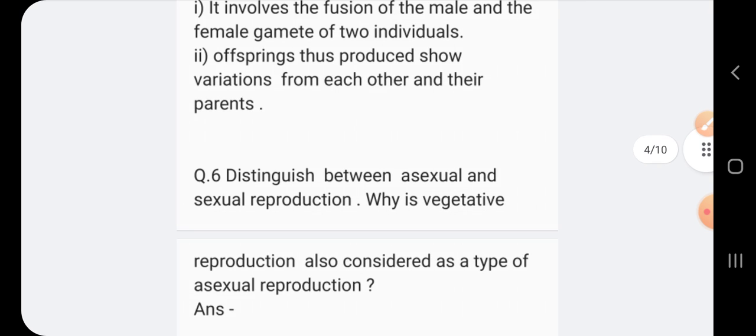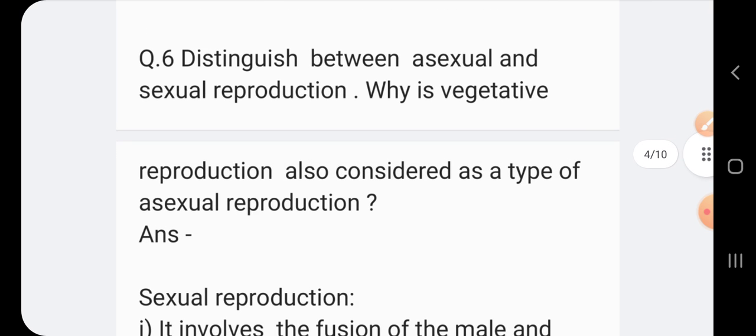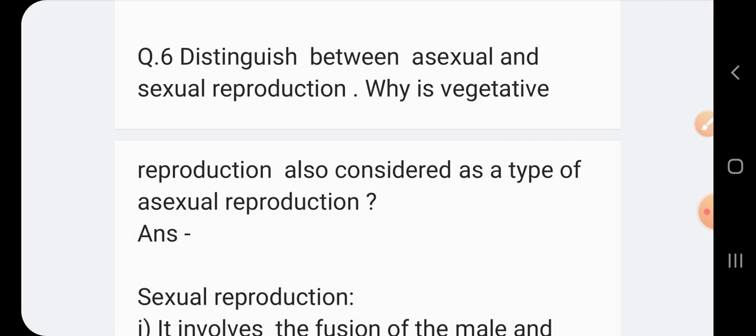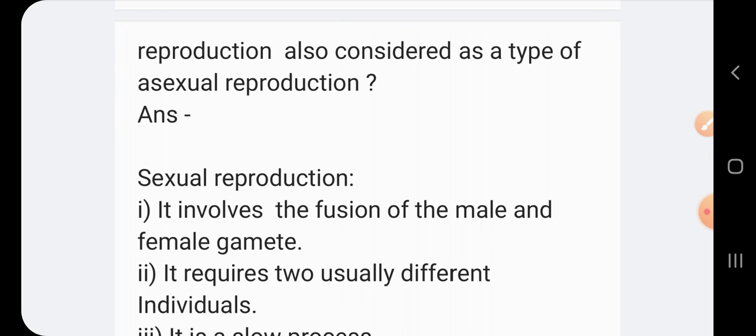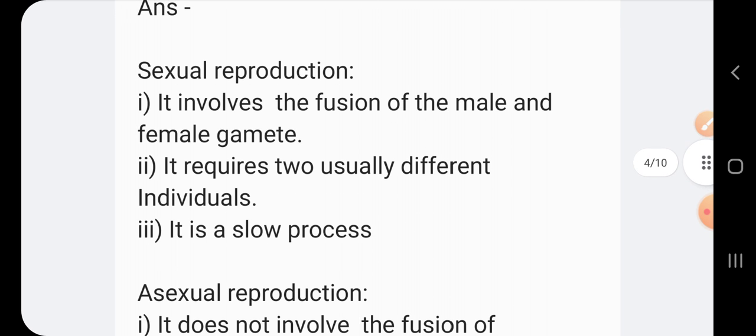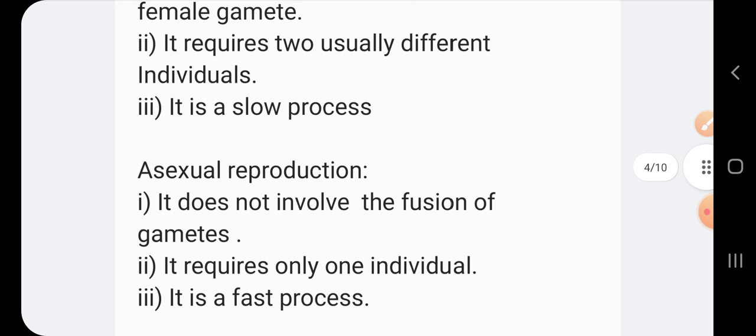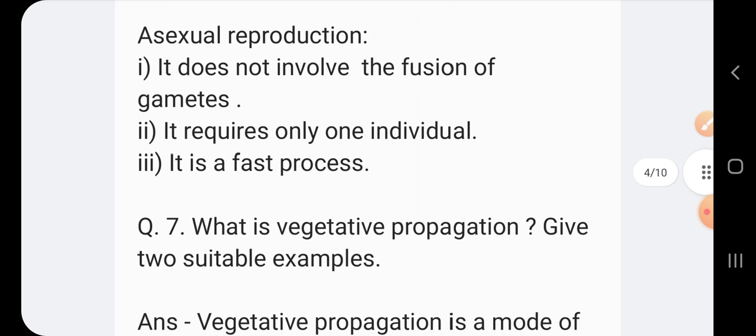Question number 6: Distinguish between asexual and sexual reproduction. Answer: Sexual reproduction. It involves the fusion of the male and the female gamete. It requires two usually different individuals. It is a slow process. Asexual reproduction. Point number 1: It does not involve the fusion of gametes. It requires only one individual. It is a fast process.